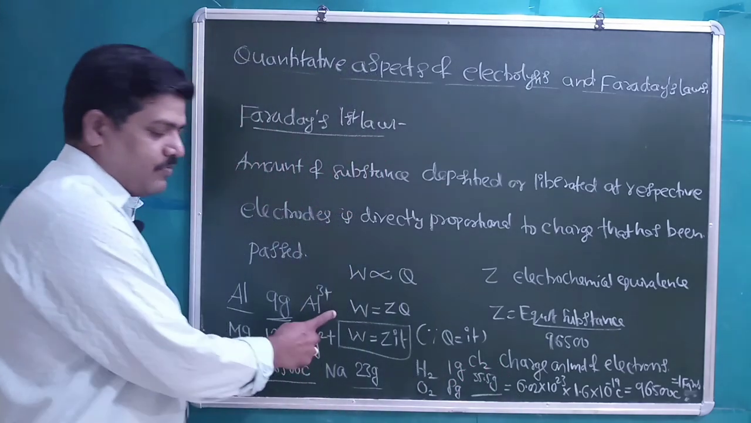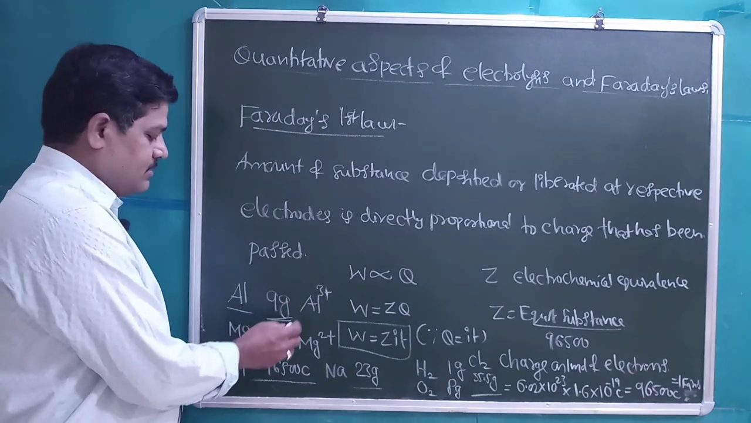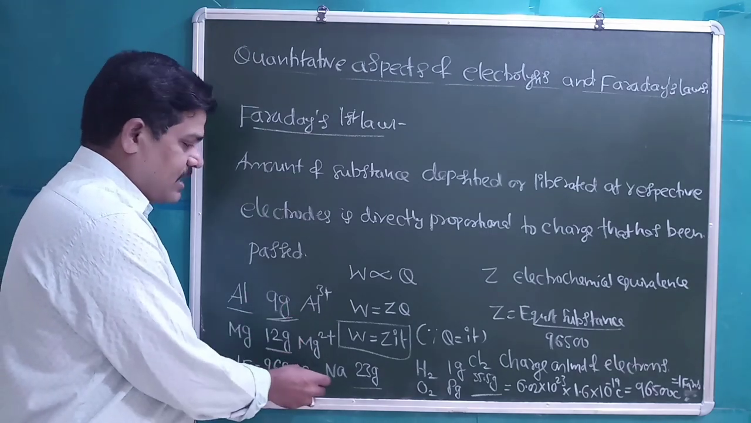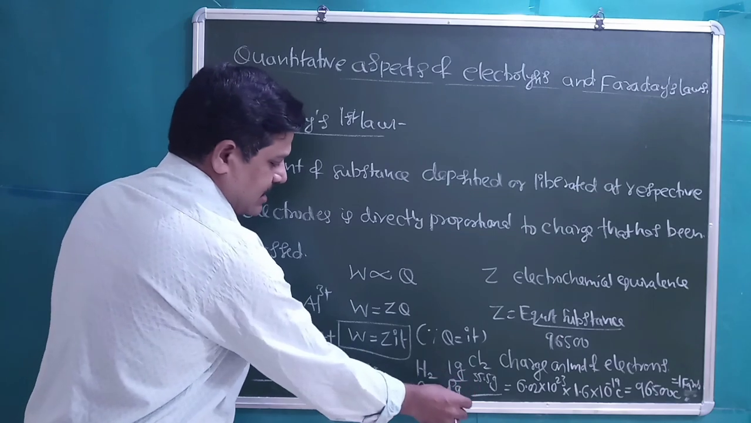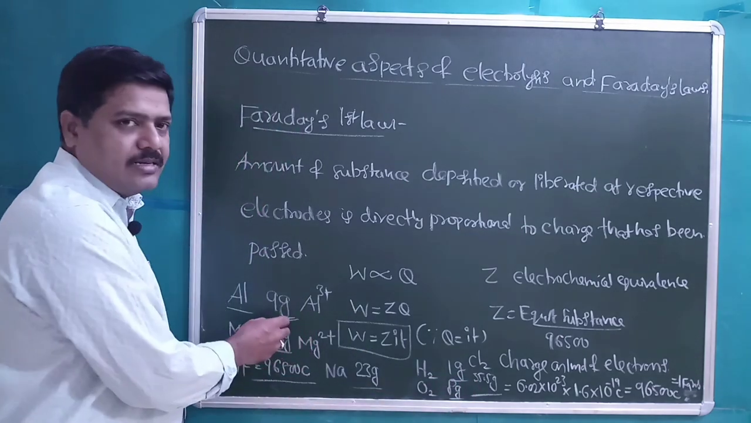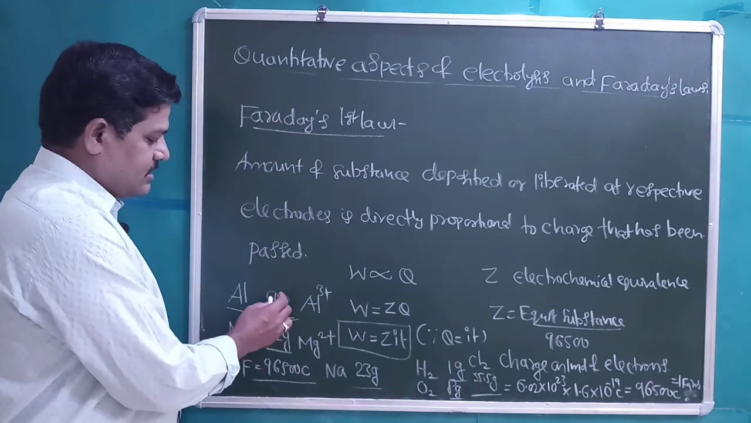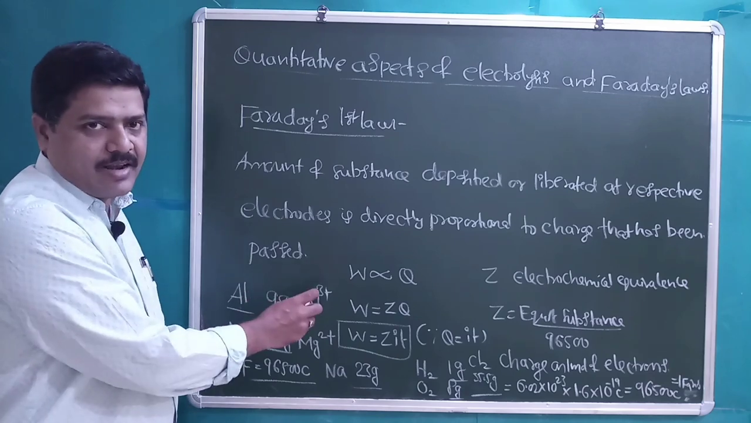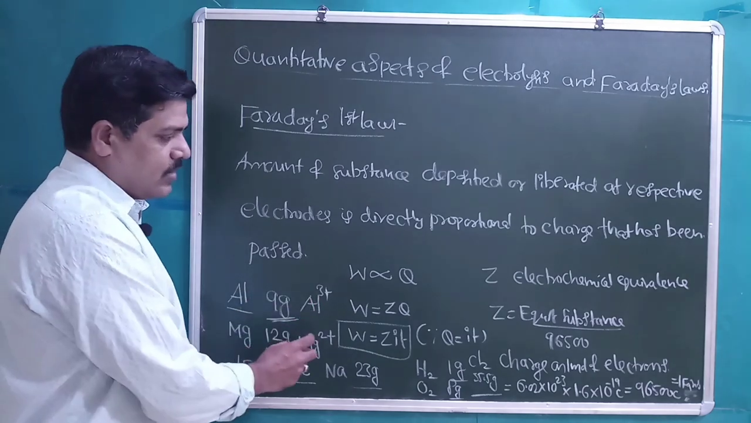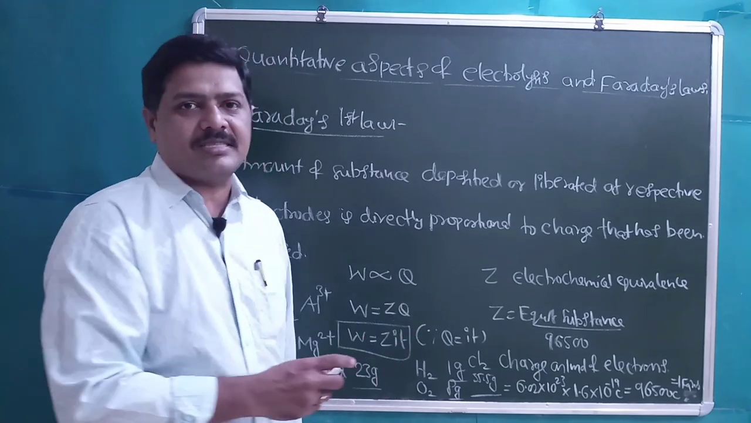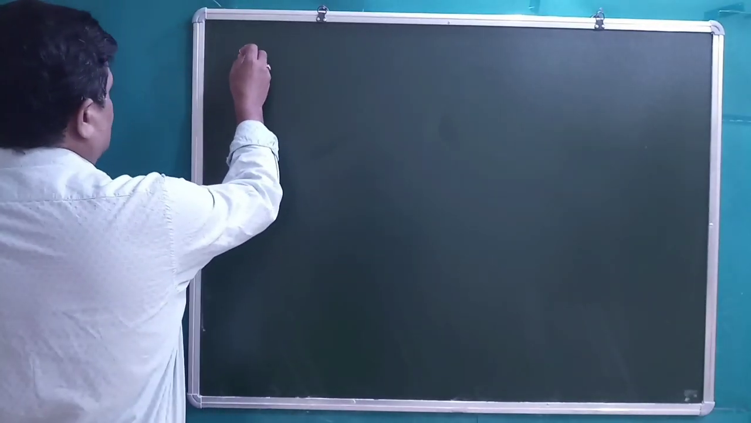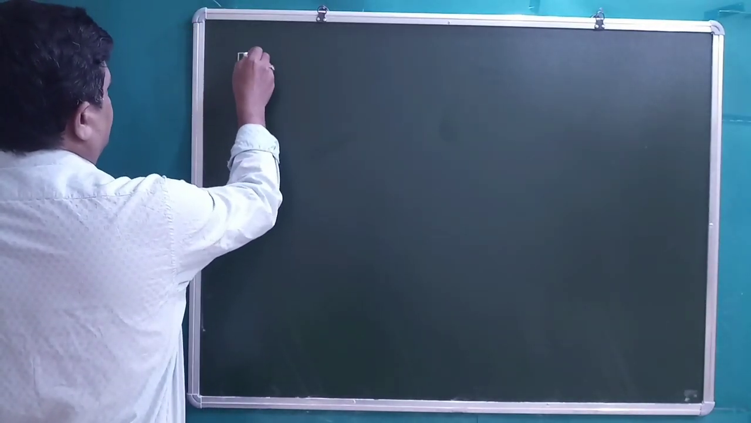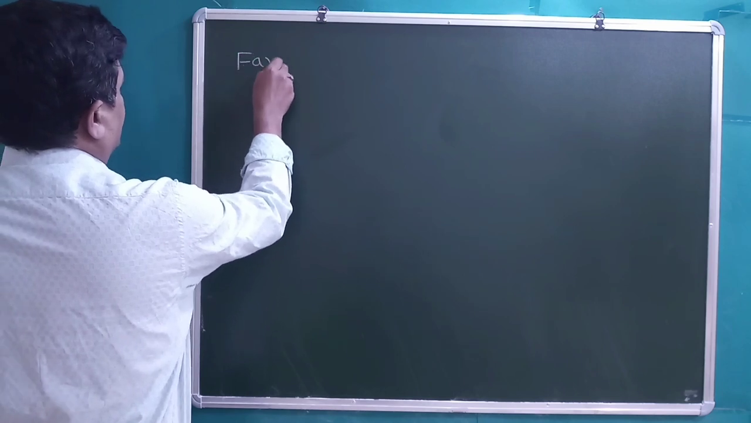When we use 1 Faraday of charge, it will deposit or liberate, if it is a gas, gas is liberated, and if it is a solid, solid is deposited, an amount equal to its gram equivalent weight. Students, now let us discuss Faraday's second law.